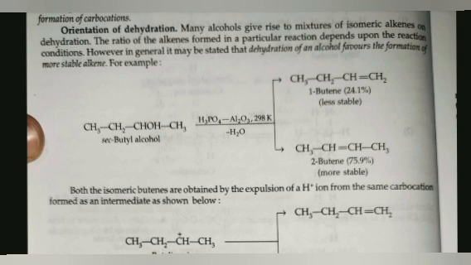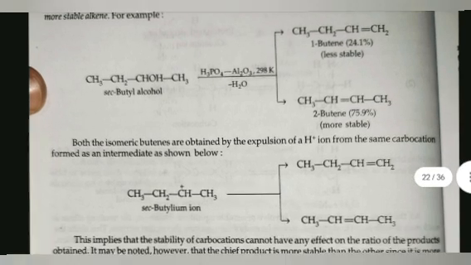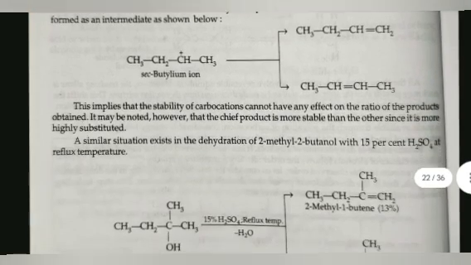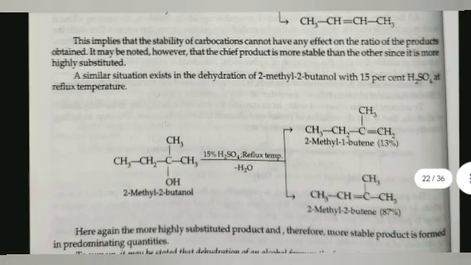However, in general, it may be stated that dehydration of alcohol favors the formation of the more stable alkene. For example, secondary butyl alcohol gives rise to two products. One is 1-butene, which is less stable, and the second is 2-butene, which is more stable. Both the isomeric butenes are obtained by the exclusion of H positive ion from the same carbocation formed as an intermediate, as shown below. This implies that the stability of carbocation cannot have any effect on the ratio of products obtained. It may be noted, however, that the chief product is more stable than the other since it is more highly substituted.